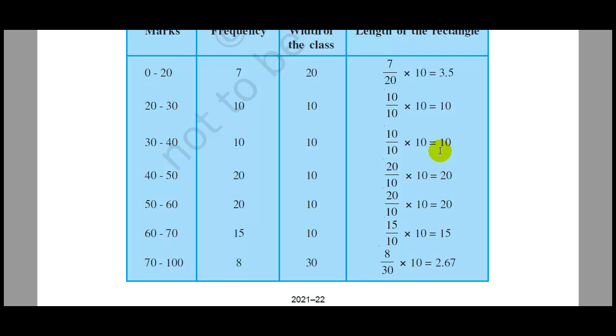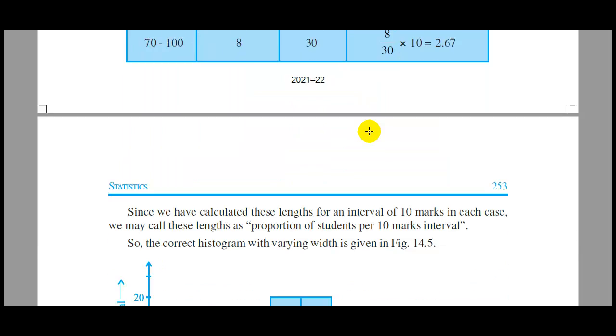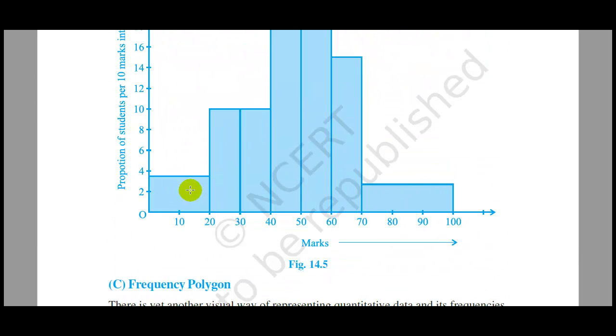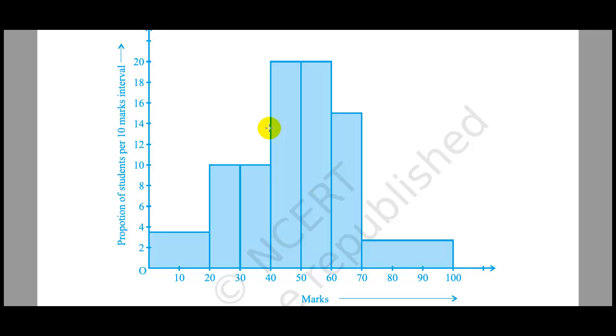Now based on this modification, we are again going to draw the histogram like this. For the class interval from 0 to 20, the length of this class is reduced from 7 to 3.5, and for this class, from 70 to 100, the length of the rectangle is reduced from 8 to 2.67.